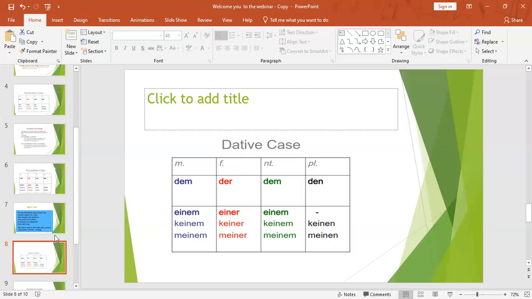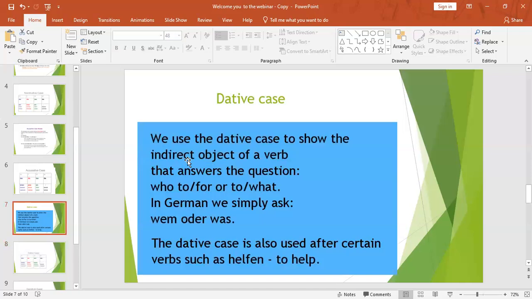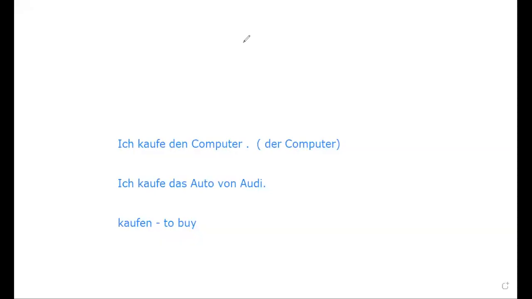So, dative case. I explained that the dative case is used to show the indirect object of the verb. Okay, so we'll discuss more examples. I will try to show regarding this dative. Now nominative completed, accusative completed. You're getting it now, the dative case we are going to explain. Fine.